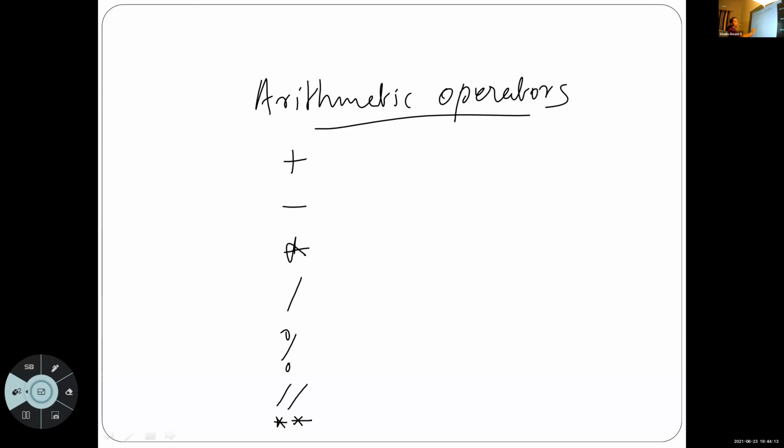What is the use of plus? Switch on the video. Why don't you switch on the video?